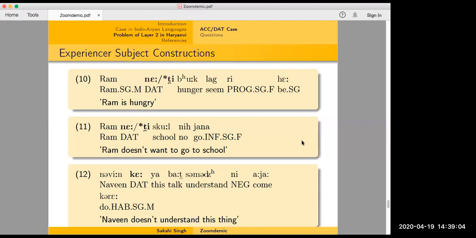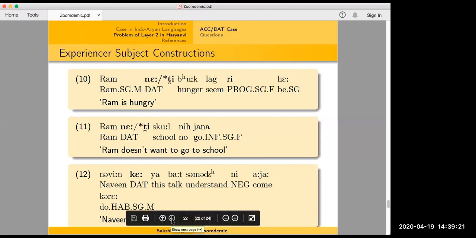And this ke marker, again, even in experiential subject position, comes with only a certain few verbs. One of them is samajh, so you can say Naveen ke yaba samajh nahi aaya kare. So this ke marker again is verb specific even in experiential subject constructions. So this sort of distribution that we have here raises some questions.